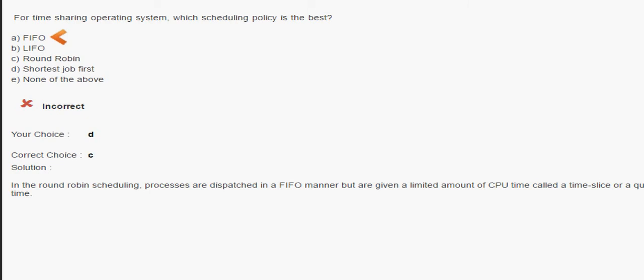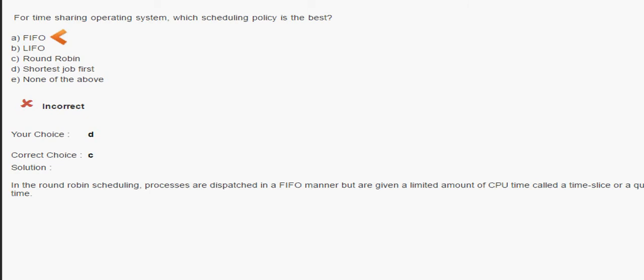So what is the best time sharing operating system? The one which has a very minimal waiting time. That will be the best one. And for that purpose, we are going to use a time sharing operating system. The round robin is the best one.